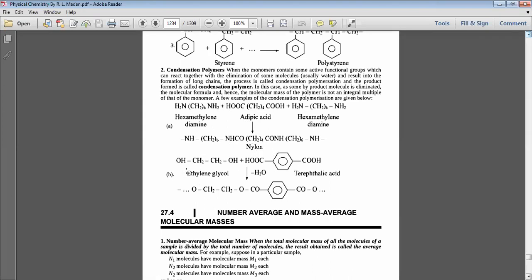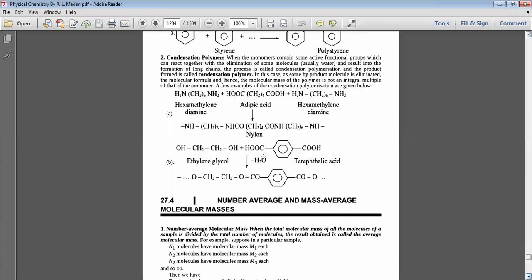Another example: ethylene glycol, HOCH2CH2OH, and terephthalic acid. Benzene contains 2 carboxylic groups in para position with respect to each other, so this is terephthalic acid. Ethylene glycol and terephthalic acid, after condensation, form condensation polymers.